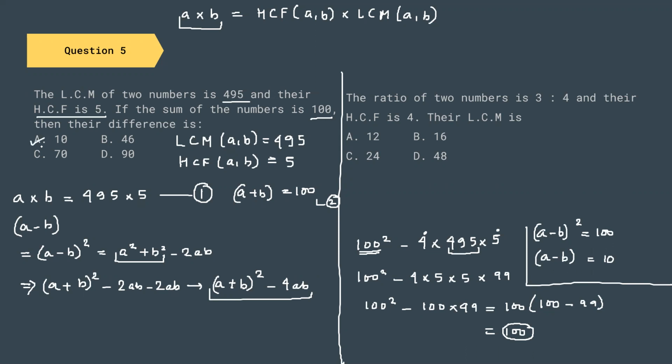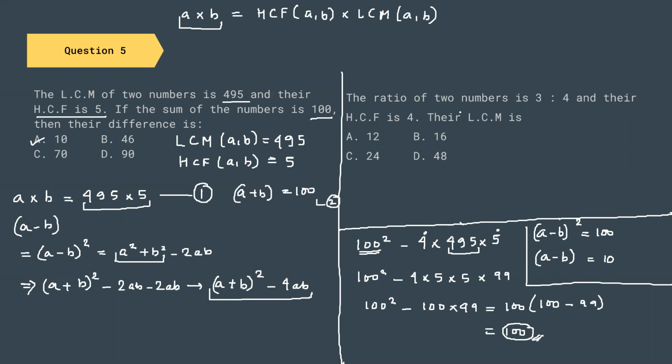Throughout this whole question, I haven't done any heavy calculations. What I have done is left the heavy calculation for the end. I have just written the particular forms, tried to find out the common terms, and then tried to find out the final calculation. So this is our final answer. TCS wants to see how good you are at finding patterns among the numbers. It is not always about heavy calculation. It is about finding patterns in the numbers.